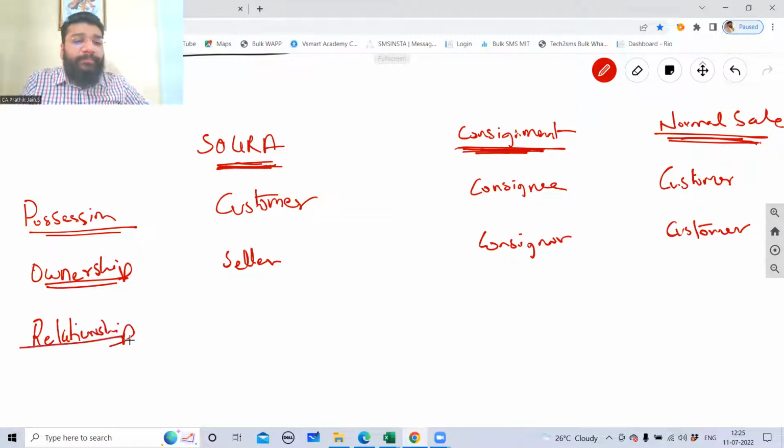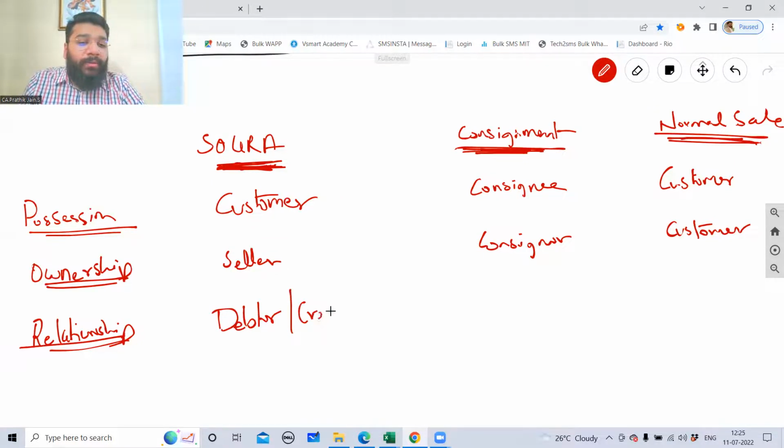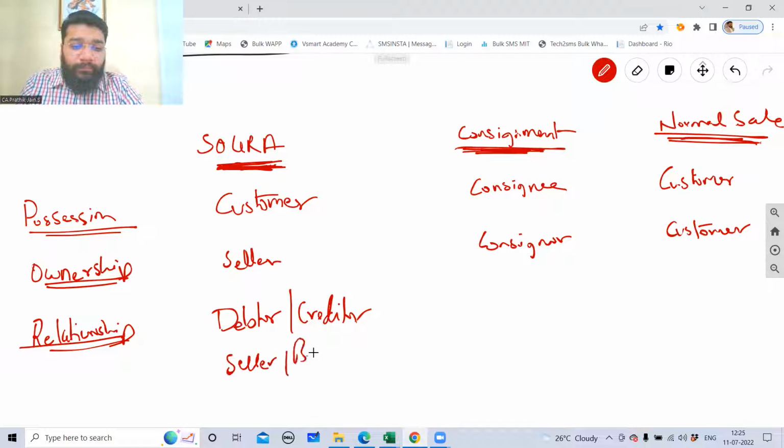Relationship between the customer and the seller. In case of sale on return approval basis, what is the relationship between customer and seller? Buyer, seller. What is the relationship between consignor and consignee in the consignment transaction?